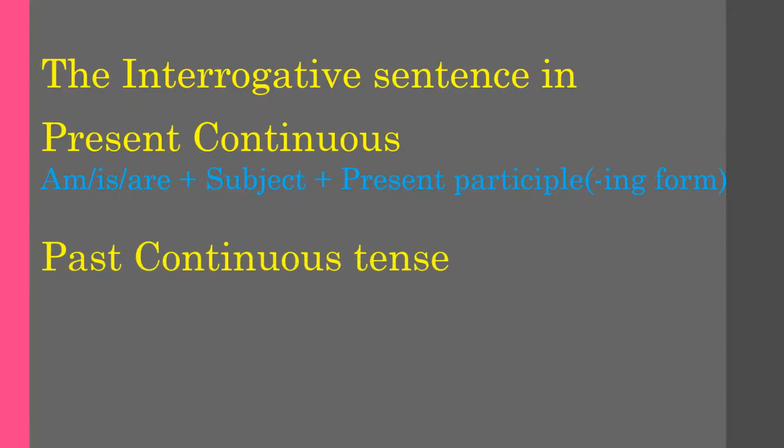Then to frame an interrogative sentence in past continuous tense, the rule is was or were plus subject plus present participle, that is ing form of the verb. So the helping verbs of past tense are was or were. So was or were will come before the subject, then subject, and then ing form of the verb will come.